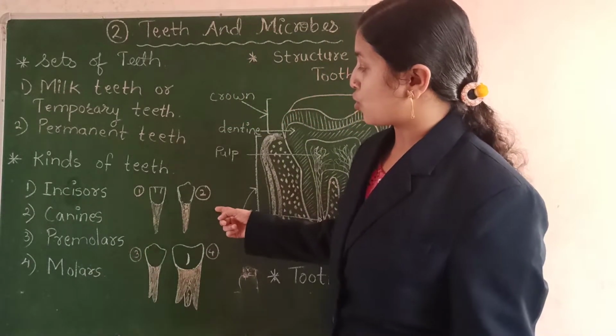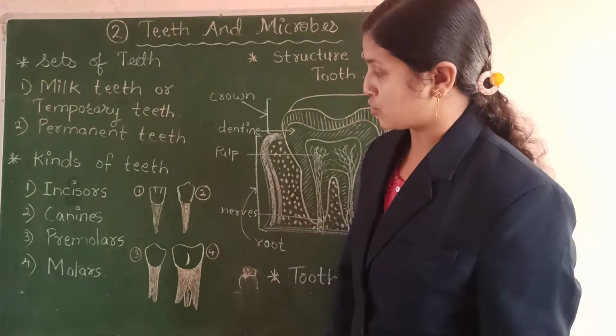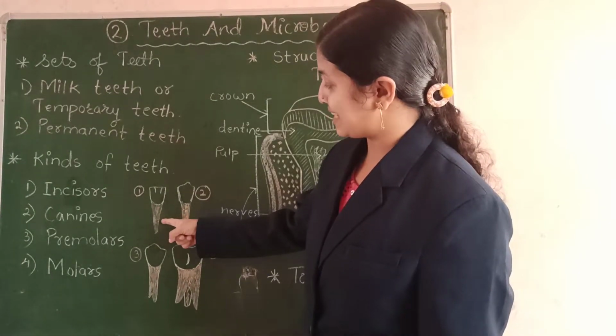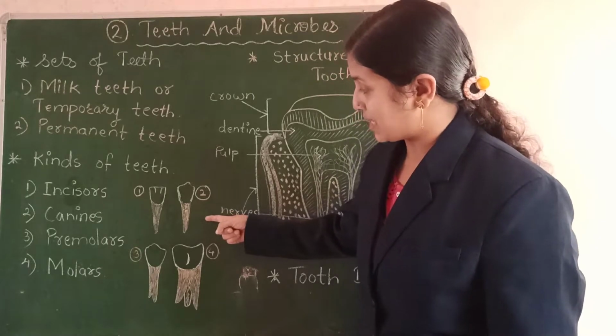I have also drawn the pictures of all these 4 types of teeth. This is the first one, incisor. This is the second type, that is canines.